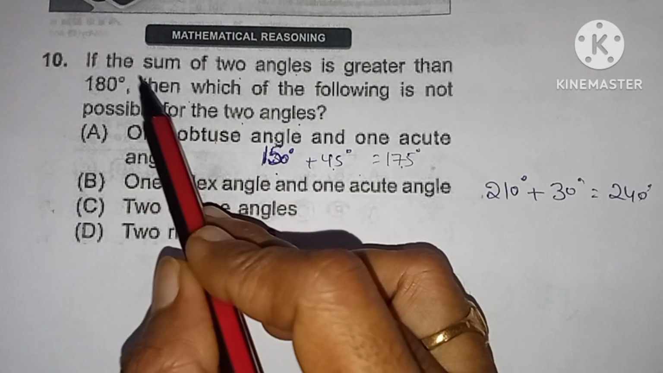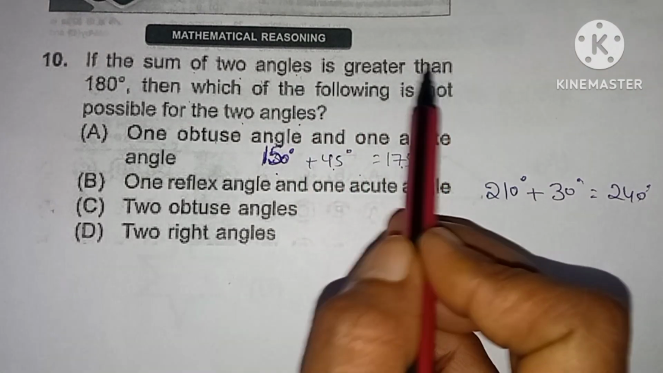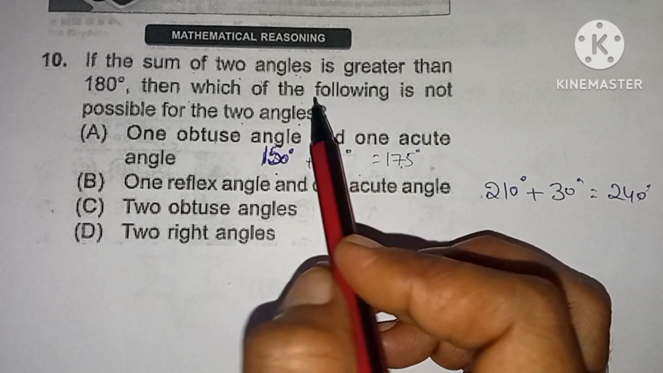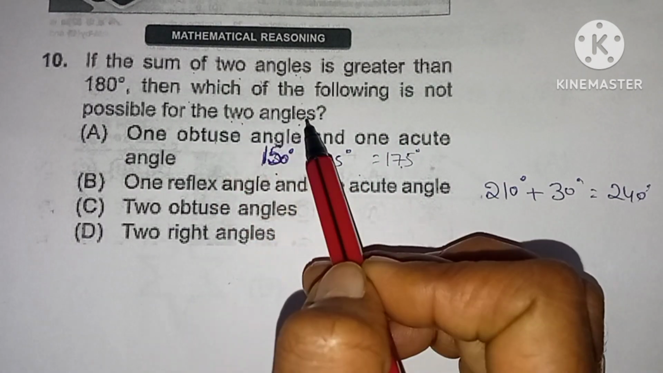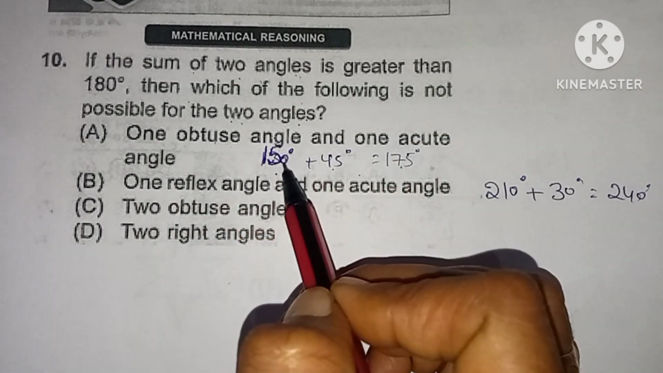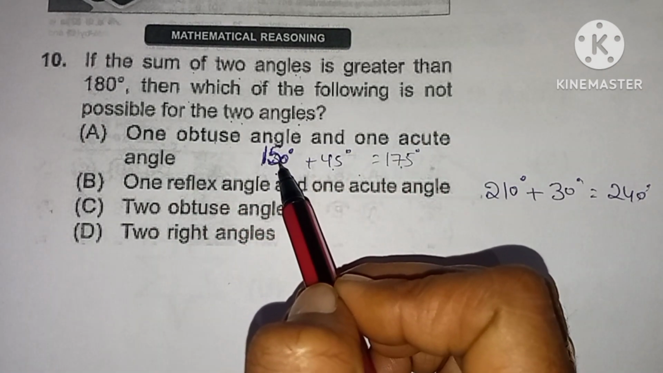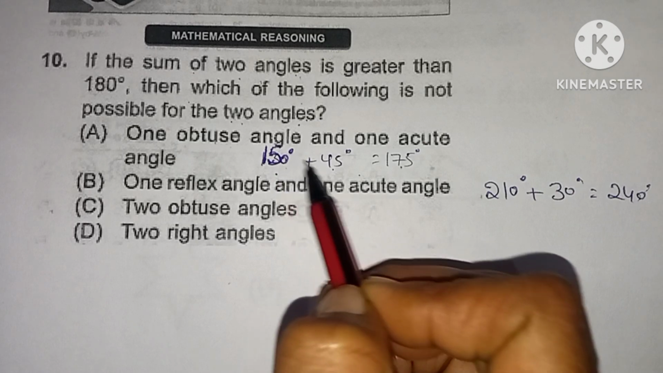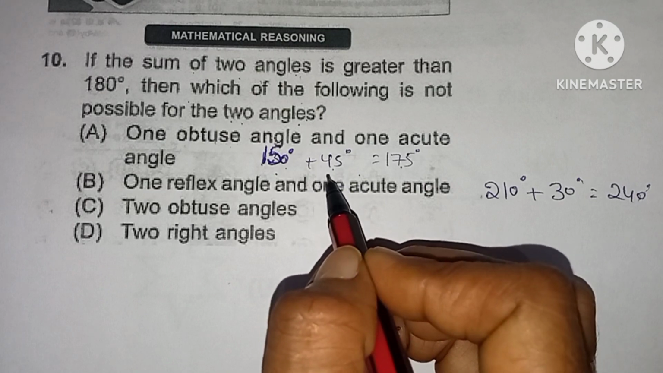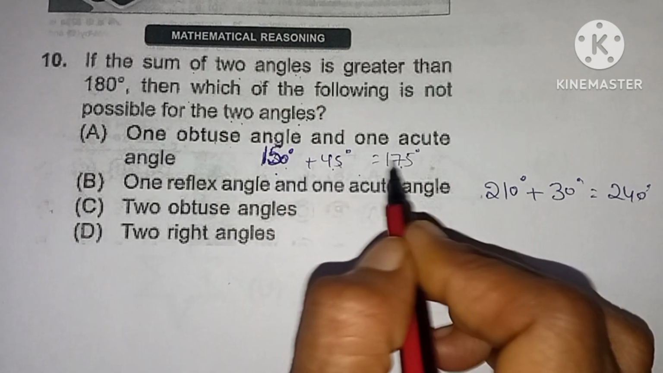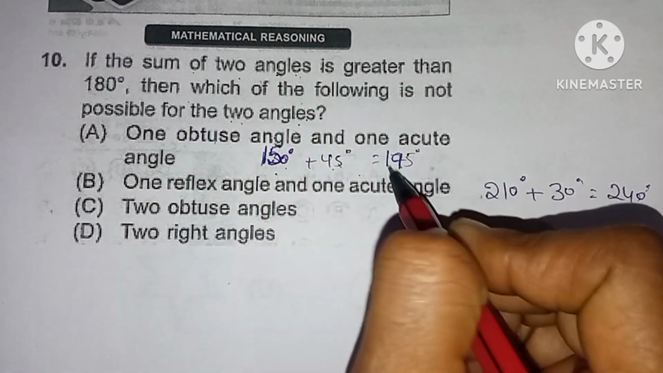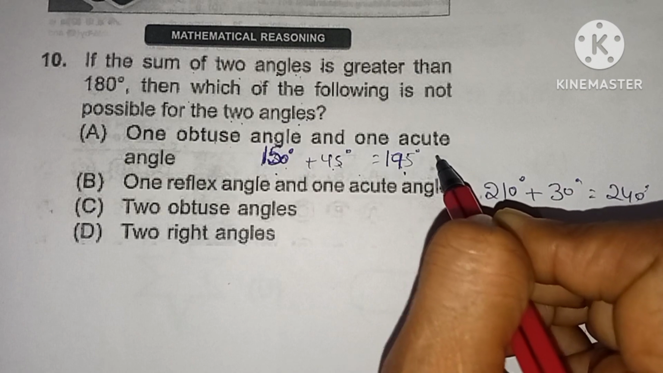10th question. If the sum of two angles is greater than 180 degrees, then which of the following statements is not possible for the two angles? A. One obtuse angle and one acute angle. Here an obtuse angle is more than 90 degrees, that is 150 degrees, plus one acute angle. An acute angle is less than 90 degrees. So 150 plus 45 is 195, which is greater than 180 degrees. So it is a possible statement.